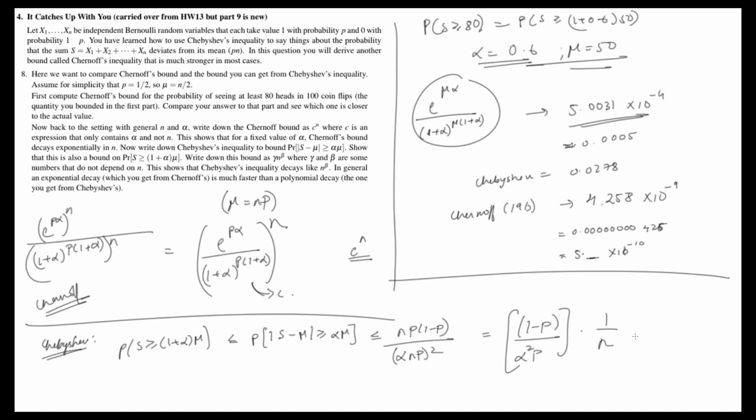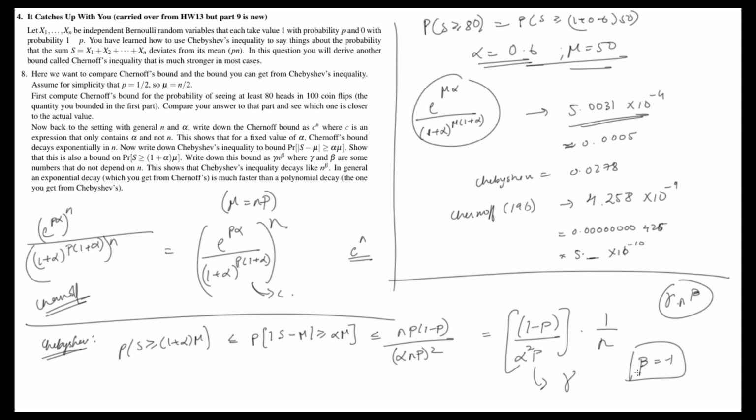So we wanted to slot it into an expression which is alpha to the gamma times n to the beta, right? So we have, this is gamma. Oops, that's another alpha, right? And beta over here is negative 1.